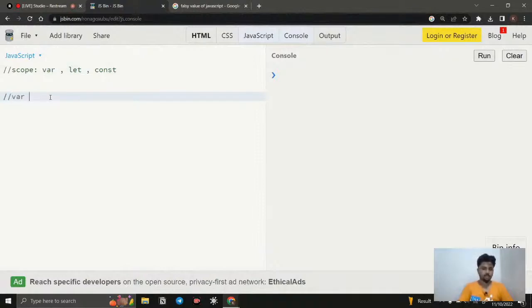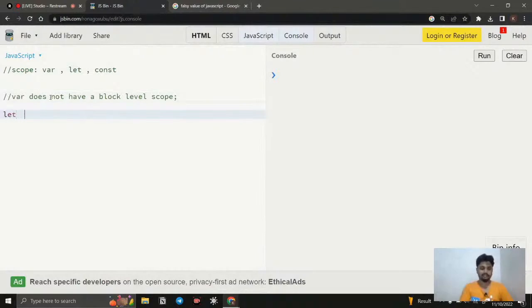Simply, var does not have a block level scope. That's it. Var does not have the block level scope. What is meant by this? For example, what is scope? Scope is nothing but the region where we can access a variable.